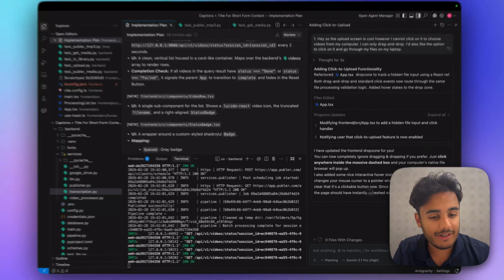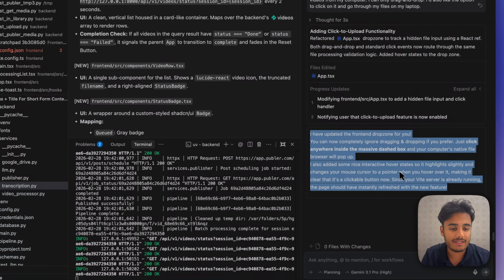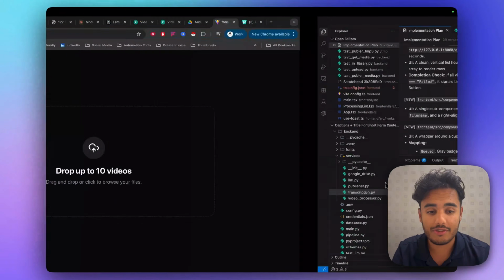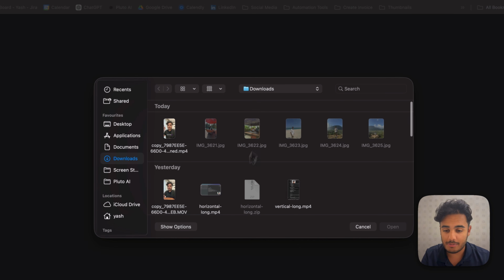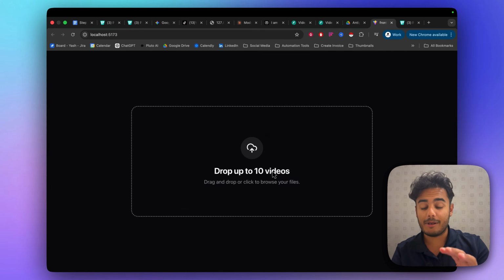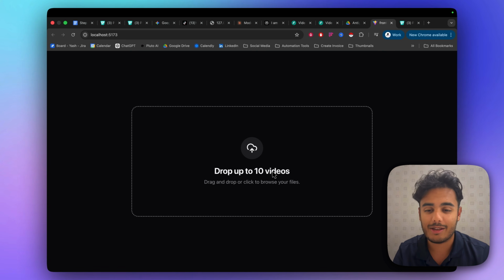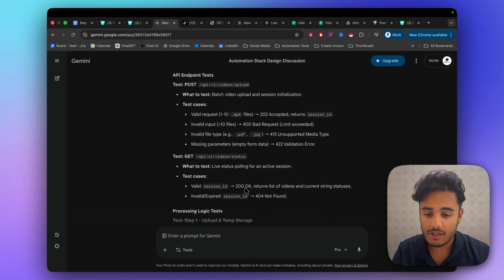Okay, and I'm back here in AntiGravity, and as you can see, it has fixed our drop zone kind of thing for us. So if I go over to here, and if I click refresh, it should have worked. Boom, I can access all my different files and upload any or multiple files that I would like to do. And that's awesome. Now our testing instructions should have been done by now. Awesome, they are done.